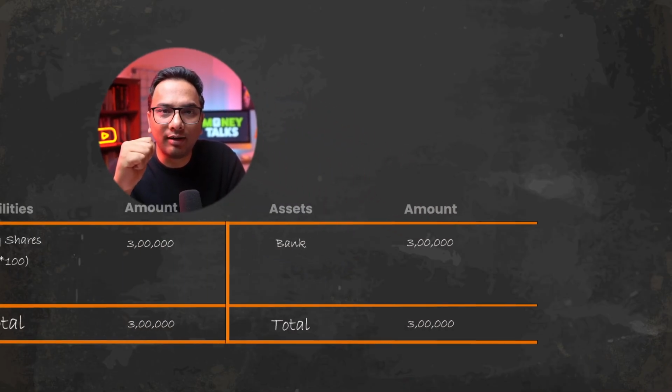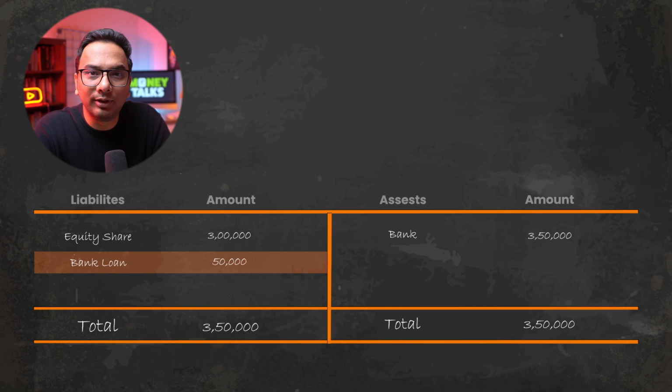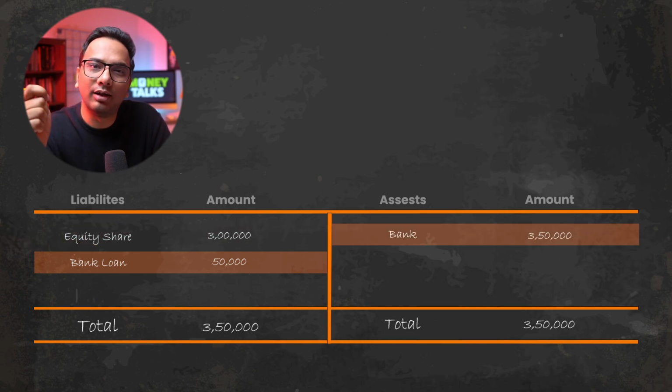Let's take a look at this business on paper. We are going to look at something called a balance sheet. Balance sheet tells you where do you stand, what are your assets, what are your liabilities, and what is your net worth or the shareholders' equity. So we started by investing 3 lakh rupees, which we deposited in our bank account. Later, we took 50,000 loan, which got deposited in our same bank account. So this is our starting point.